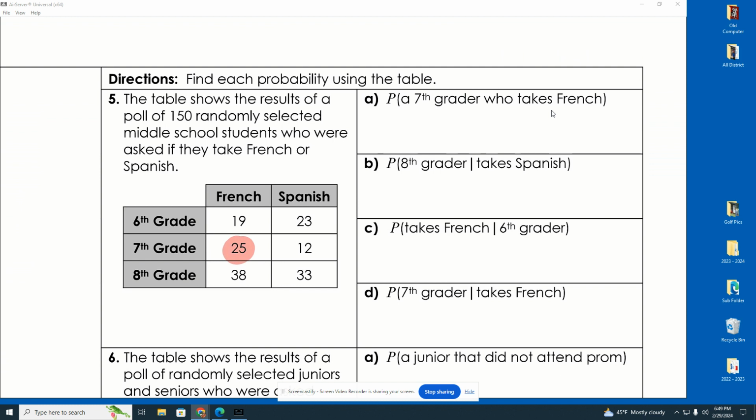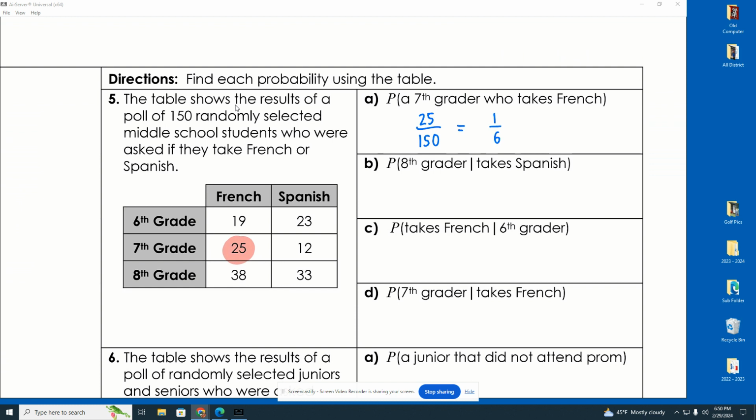That's 25. Well, 25 out of what? What's my bottom number? Well, there was no given that, was there? So if we're just trying to find the probability of a 7th grader who takes French, that's out of the total. So A is 25 out of 150, which obviously reduces down to 1 out of 6.